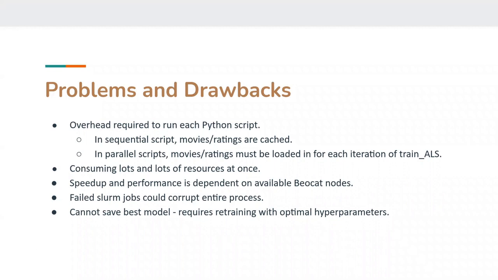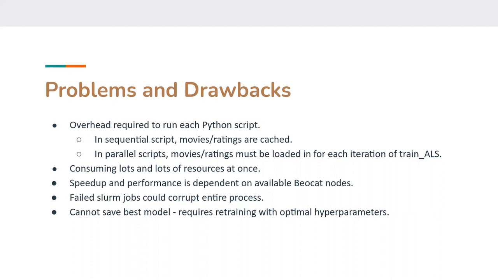So although in theory this is a suitable method for speeding up grid search, there are unfortunately several drawbacks for this method. First, there's more overhead required to run each Python script because each script reads in its own copy of the movies and ratings files. And in our sequential script, this data was already loaded in and cached.